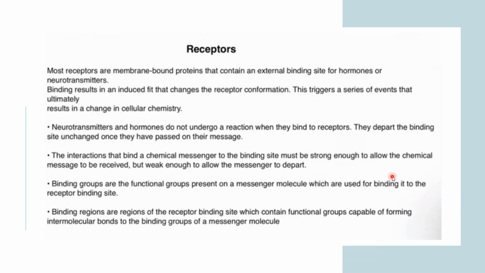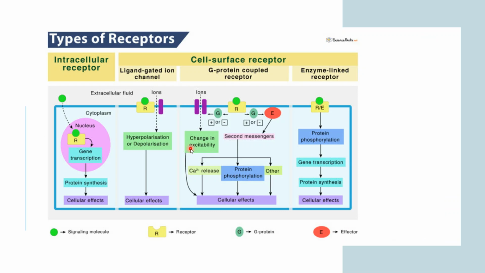So I was talking about the receptors. As I have already told you, they bind with that particular neurotransmitter and hormones and undergo a shape change, and then the message will pass on. And there are these three types of receptors. Basically, intracellular receptors are present inside the cell, and there are cell surface receptors, which are present on the cell surface. In this we have three types of receptors: the ligand gated ion channel, G protein coupled receptors, and enzyme linked receptors.